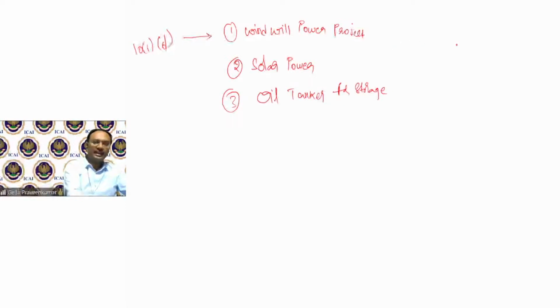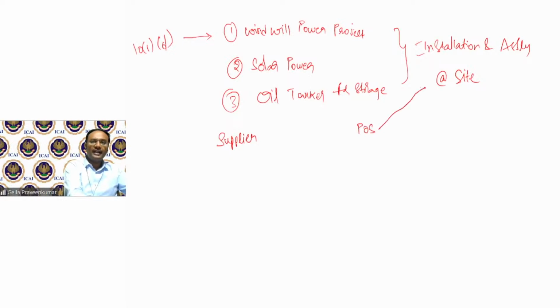So these are the examples, all heavy industry, where installation and assembly takes place at site. Here they say the supplier is important, and my place of supply is identified on the basis of where the assembly or installation is going to take place. In all these cases, the supply happens where the movement happens in CKD condition or SKD condition.